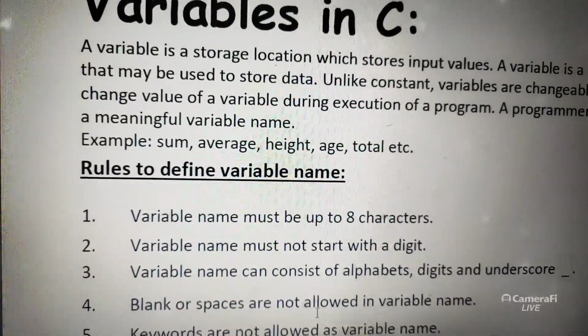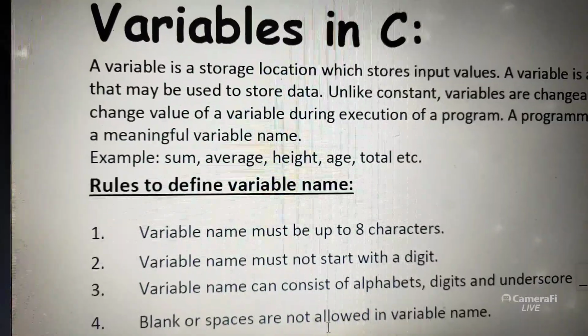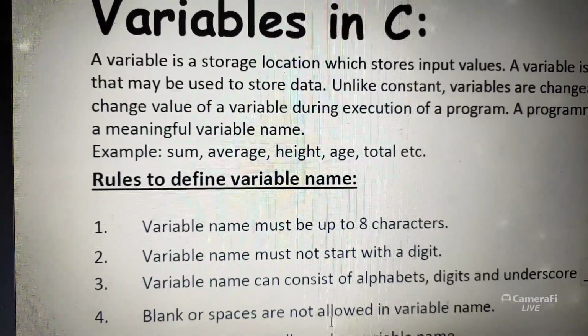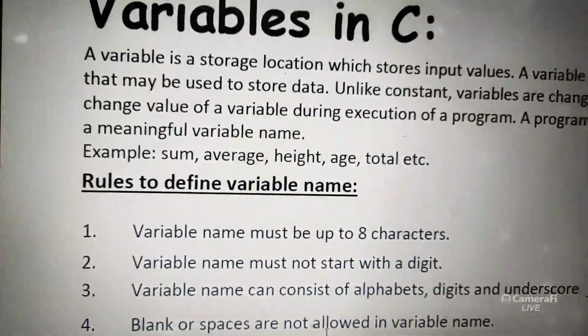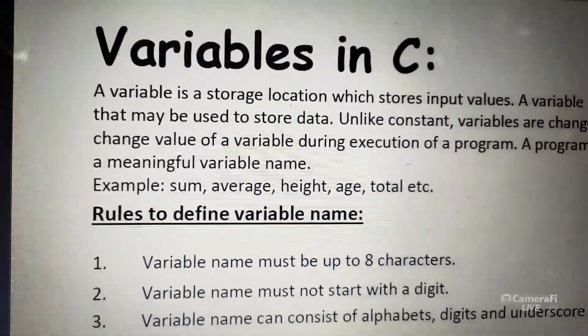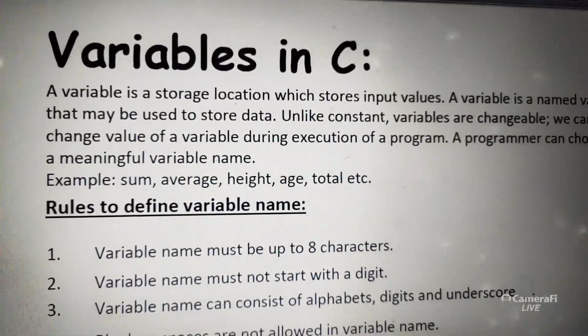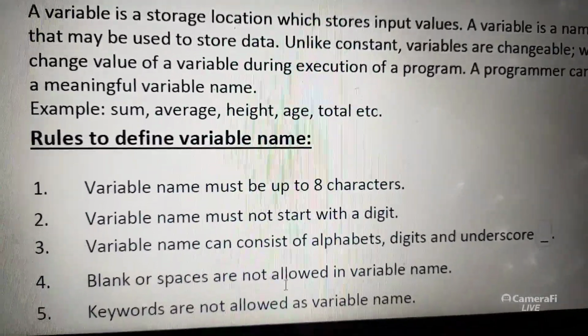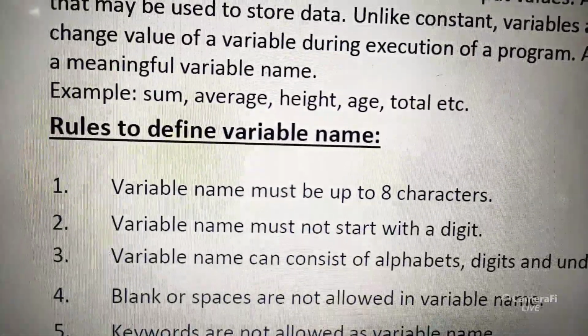So the same variable you can use multiple times, input the value, and change the value. That's why it is called a variable. The value may vary from time to time. So variables, first point, we store the input values.